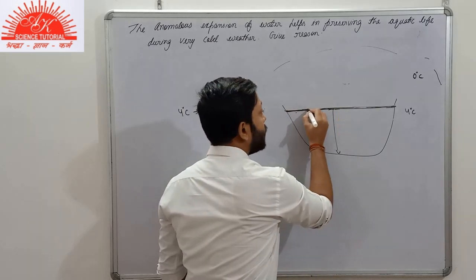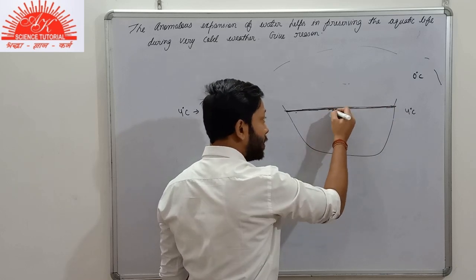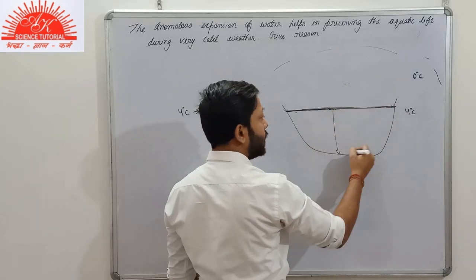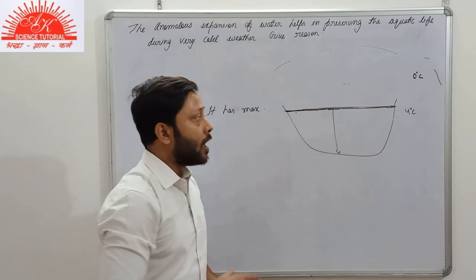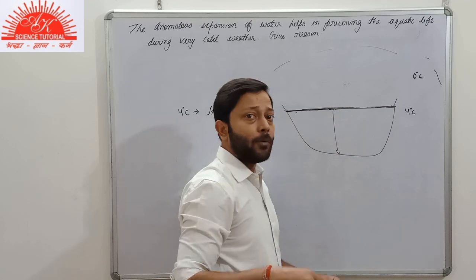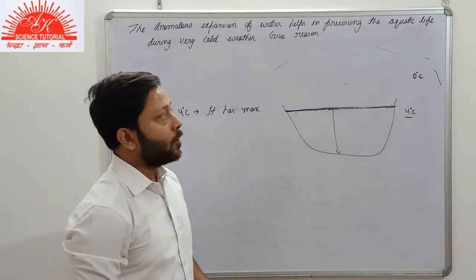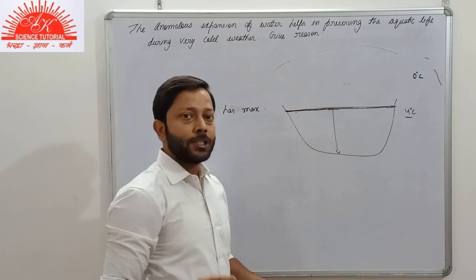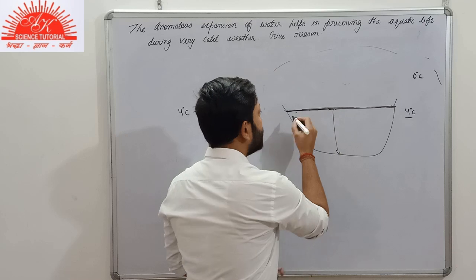It means that the water at the top surface will sink down and be replaced by the water below it. This process will continue until the entire water in the pond attains the temperature of 4 degrees Celsius.